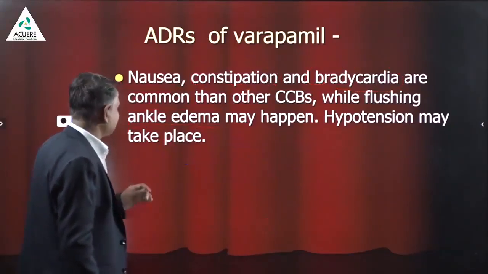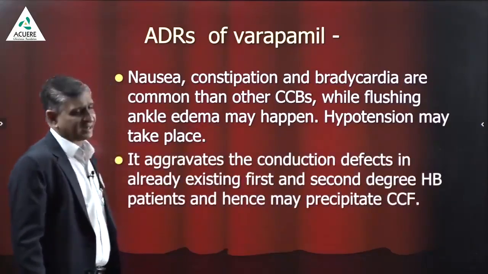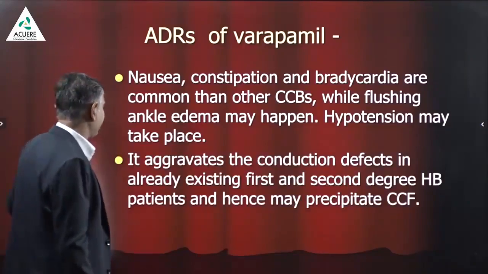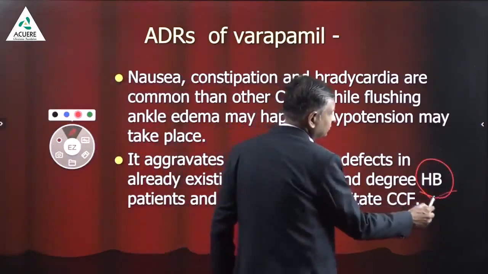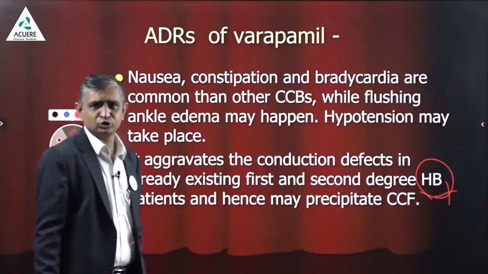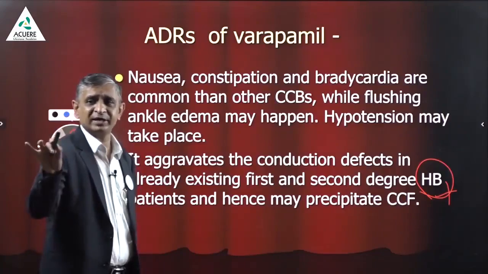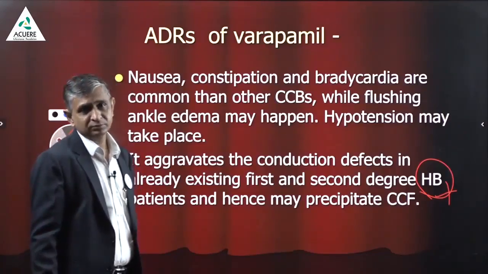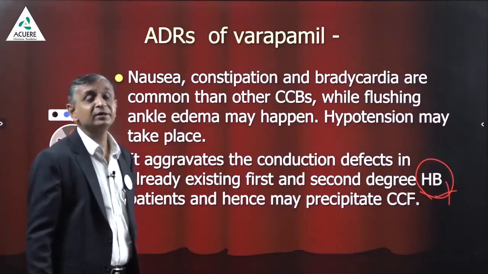Hypotension may take place because it is all negative. It aggravates the conduction defects and is contraindicated with heart block. Verapamil should not be used in any patient of heart block, and that's why you should understand heart block: first degree, second degree, third degree.